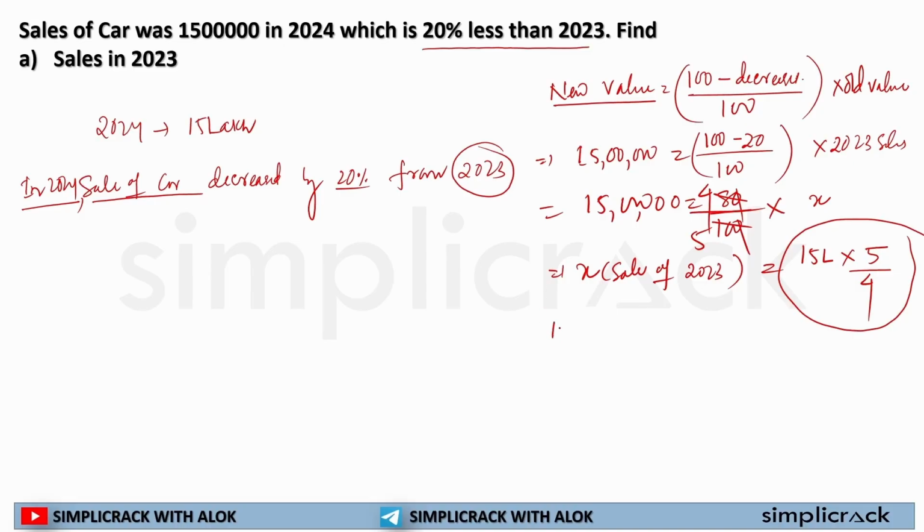So let's solve it. 15 lakh multiplied by 5 by 4. 4 3s are 12, 3 0 4 7s are 28, 5 2 0 4 5s are 20. So 3,75,000 multiplied by 5, I will get what? 5 5s are 25, 5 7s are 35 plus 2 equals 37, 5 3s are 15 plus 3 equals 18. So 18,75,000 was the sales in 2023.